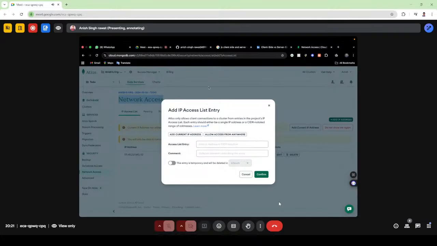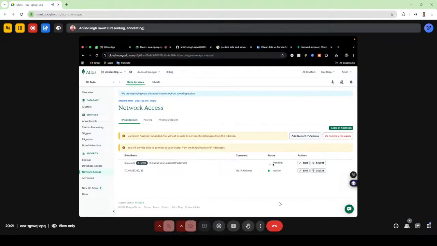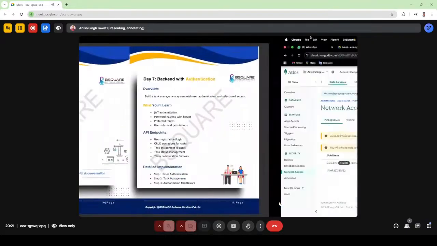But there is also a functionality that if you want to allow this database to be updated or modified from anywhere, then you can choose allow access from anywhere. Now it will become invalid after one week. Let's confirm it. It is in pending mode, just wait. Okay, now my IP is added here.